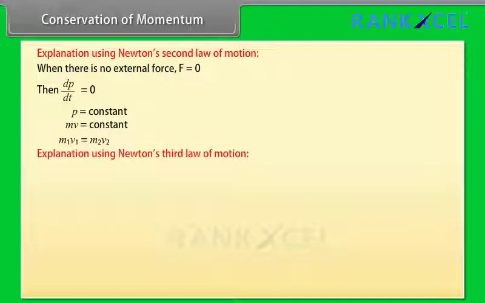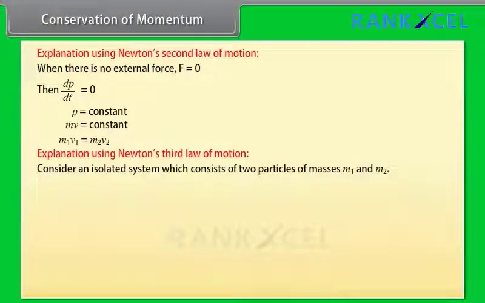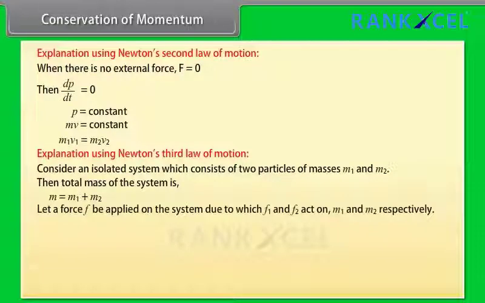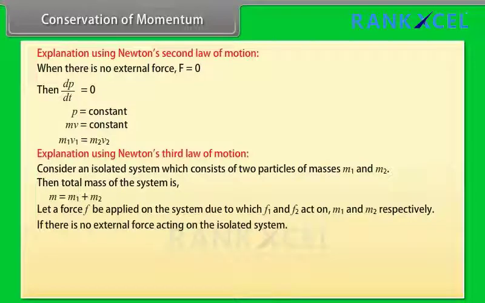Explanation using Newton's third law of motion. Consider an isolated system which consists of two particles of masses m1 and m2. Then the total mass of the system is m is equal to m1 plus m2. Let a force F be applied on the system due to which F1 and F2 act on m1 and m2 respectively. If there is no external force acting on the isolated system, then F is equal to 0.